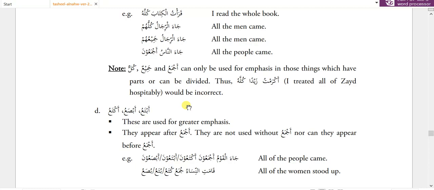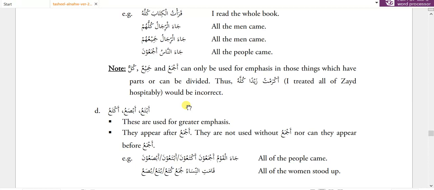These three words are only used to emphasize words which can be divided into further parts. They should never be used to emphasize a whole body or a whole word.